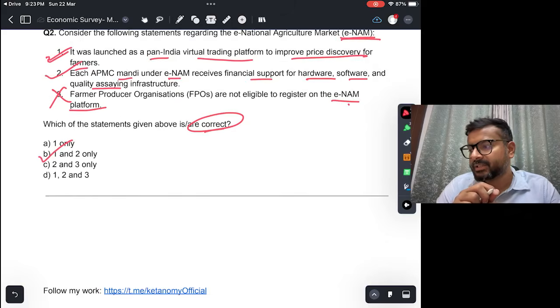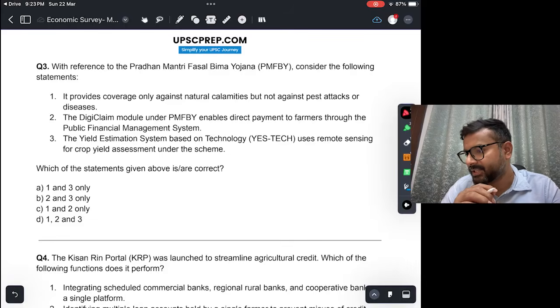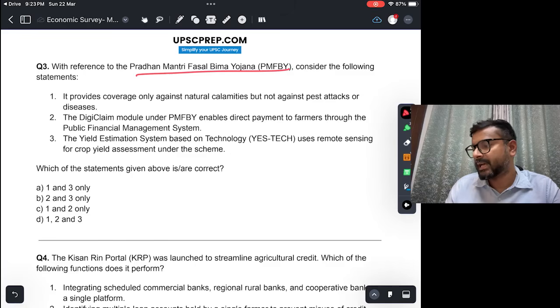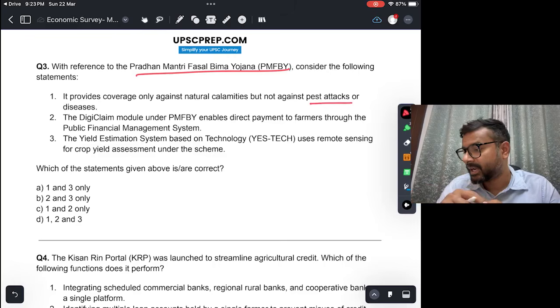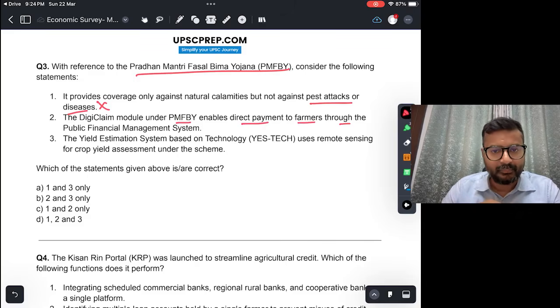With reference to Pradhan Mantri Fasal Bima Yojana, consider the following statements. It provides coverage only against natural calamities, but not against pest attacks and diseases. Again, this is not true. क्यों नहीं करेगा? It should. And in fact, one of the features of Fasal Bima Yojana is it also provides coverage against pest attacks and diseases. Second, the Digi claim module under Fasal Bima Yojana enables direct payment to farmers through the PFMS, Public Financial Management System. This is also true.